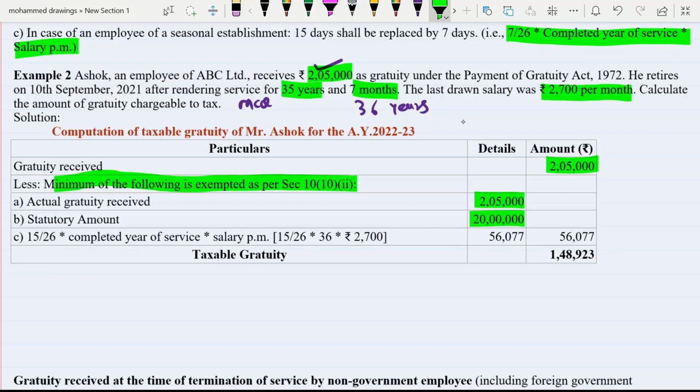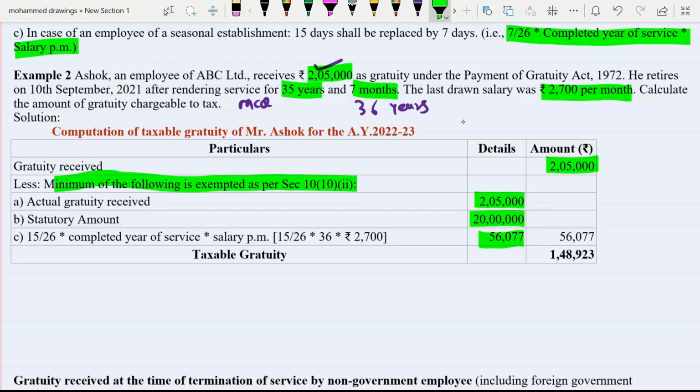Now, 15 upon 26. Why 15 upon 26? Because he is not engaged in a seasonal employment. So we have to take 15 upon 26, multiplied by completed year of service. So what is the completed year of service? 35 years and 7 months. So that means you have to take 36, and rupees 2,700. That is, we have to assume that it is basic plus DA. So now if you make the calculation, you will get